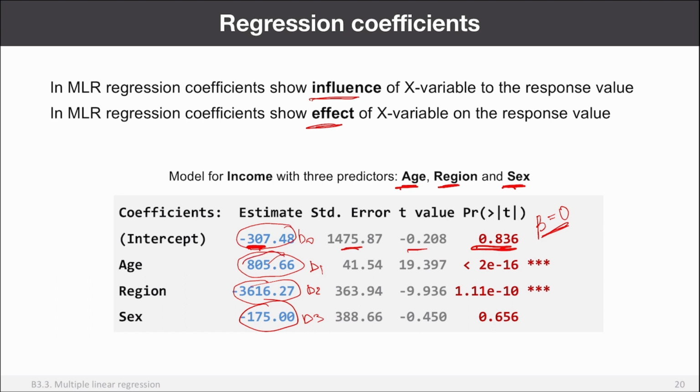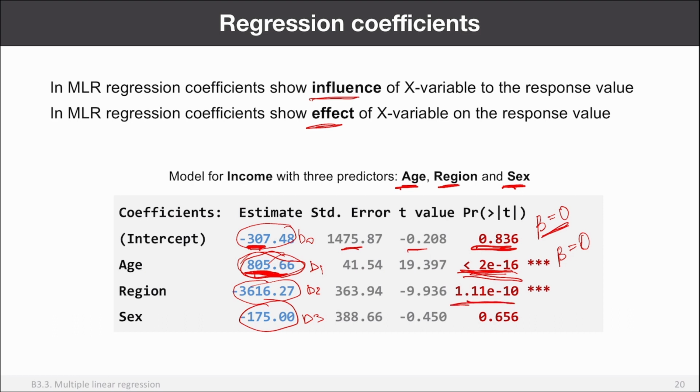Now, this is the effect from age. Again, can it be just a random effect? Can the real effect from age be 0? Well, it cannot. In this case we're fairly sure because the p-value is very small. So it means it's very unlikely that we observe this effect just by chance. Of course, the real effect is different. It can be a bit larger, it can be a bit smaller. We can compute a confidence interval to see that. But at least now we see that indeed this effect is significant. This effect is reproducible. We will likely see this effect over and over again if we repeat this experiment.